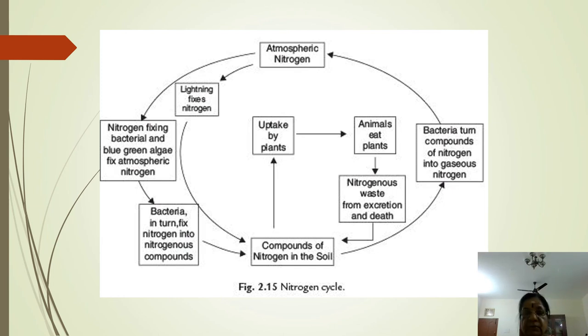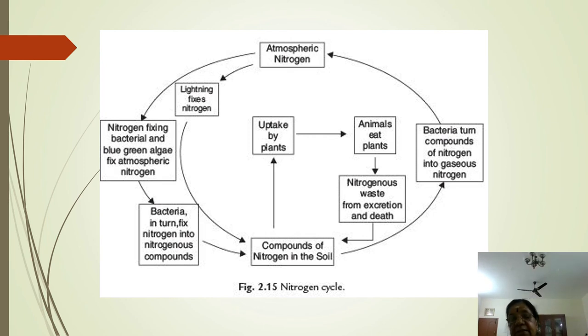The process of conversion of nitrates into atmospheric nitrogen is called denitrification. Okay, so they are further taken back to the atmosphere. So this is called the nitrogen cycle, with the steps nitrogen fixation, ammonification, conversion into nitrites and nitrates, and then denitrification.